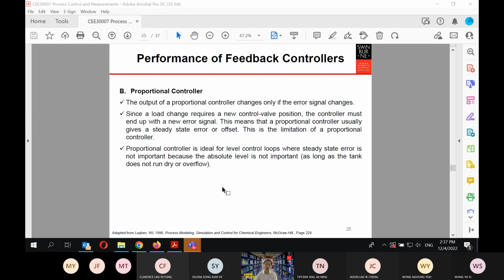The proportional controller here is the same as what I discussed earlier. It's mostly used for the liquid level controller in most cases, because for the liquid level tank, the important thing is not to maintain zero offset, but rather to make sure that the tank will not run dry or overflow.